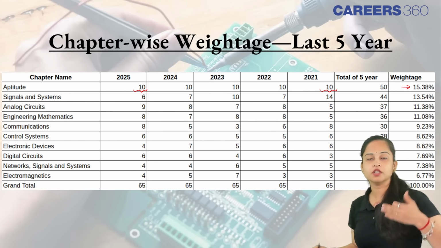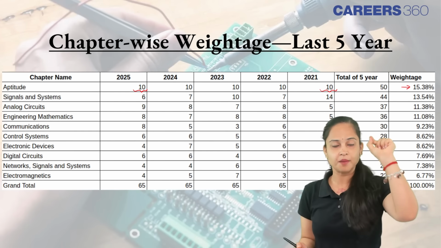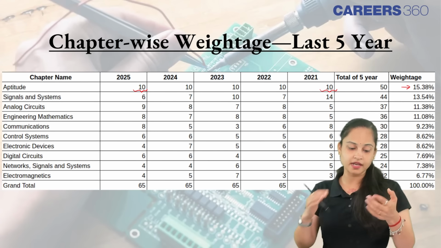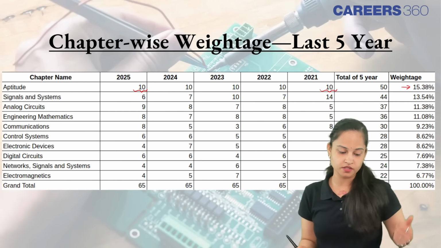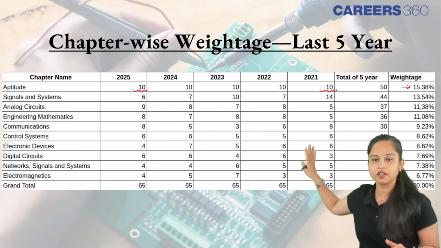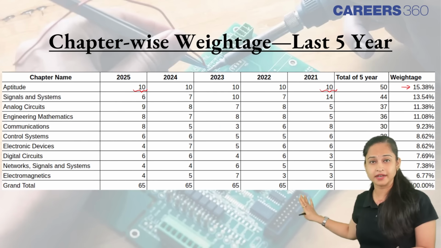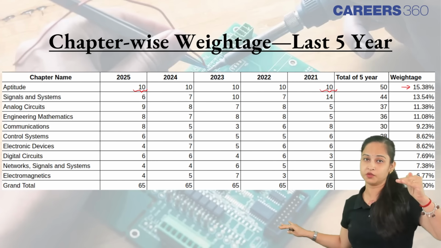So in a way, you need to focus on the most scoring topics, that is signals and system, aptitude, no doubt it is there. Followed by signals and systems, network theory, control systems, digital, analog electronics. You can talk about digital or analog electronics, communication system. Herein you can have a look on that. You can just go through this particular data and analyze which particular chapter is highly important to you people.